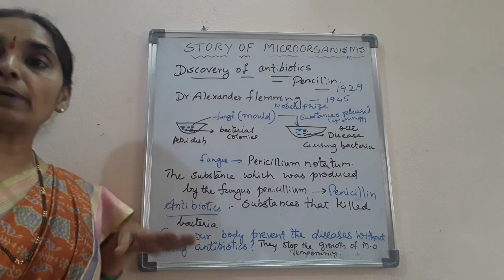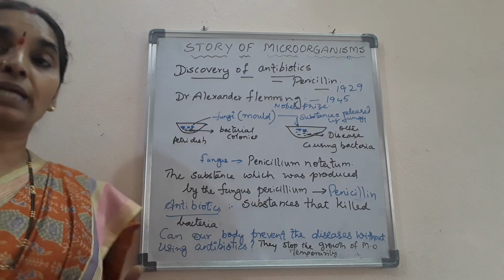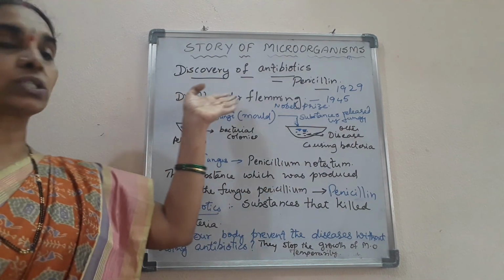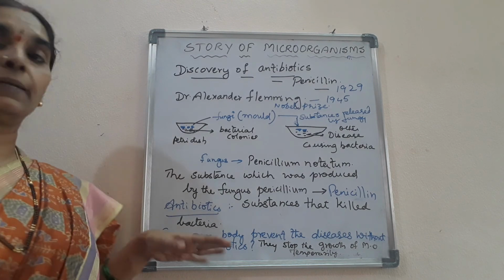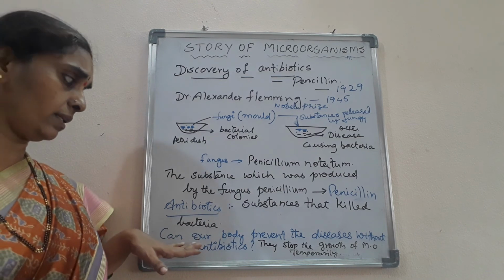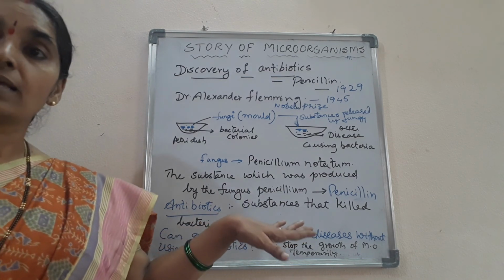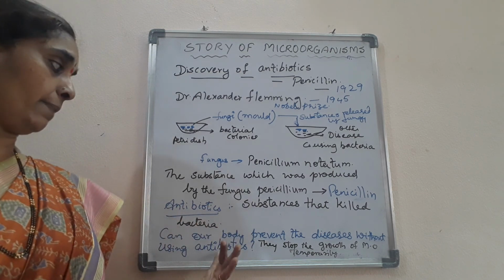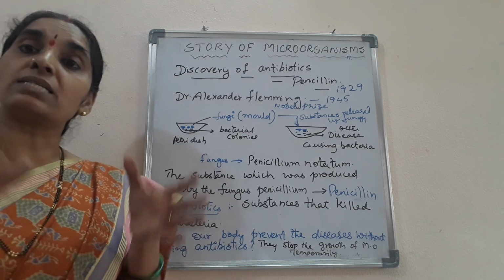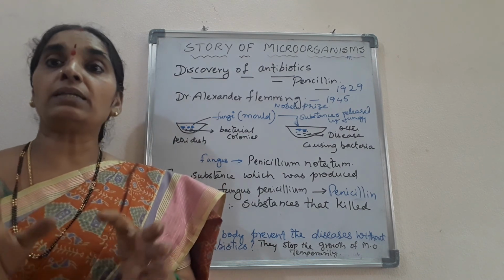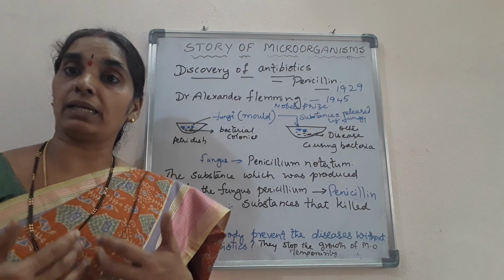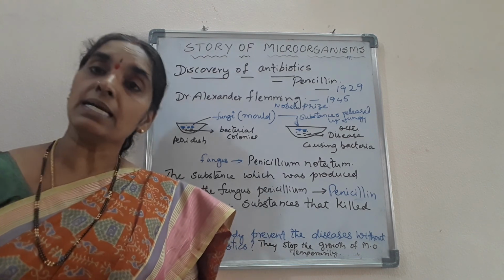Okay, children, so this is about the antibiotics. Antibiotics are produced by microorganisms, and the substances that killed the bacteria were named antibiotics by Dr. Alexander Fleming. He also said that excessive use of antibiotics is dangerous to our health. If antibiotics are taken continuously, they stop the growth of microorganisms only for a certain period of time, temporarily. Our body should develop disease resistance capacity by taking good food habits and keeping the premises clean and so on.